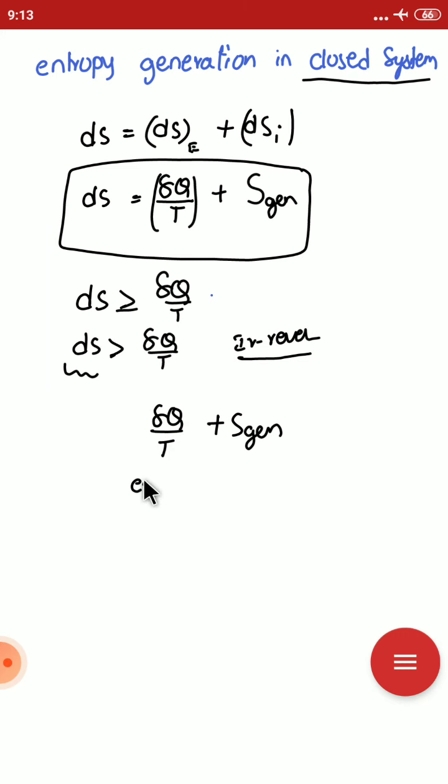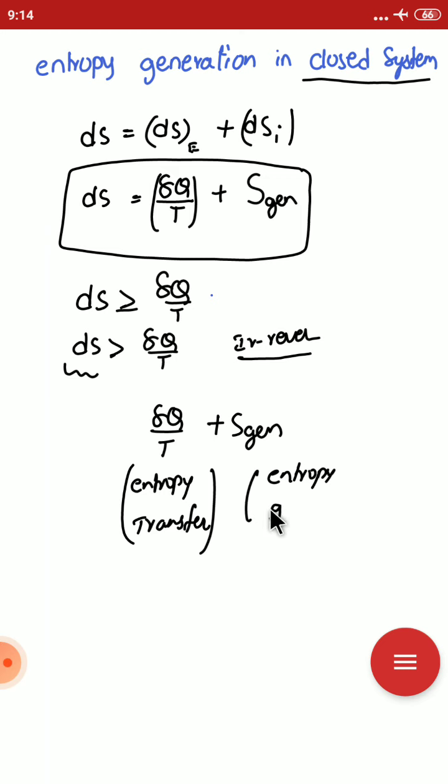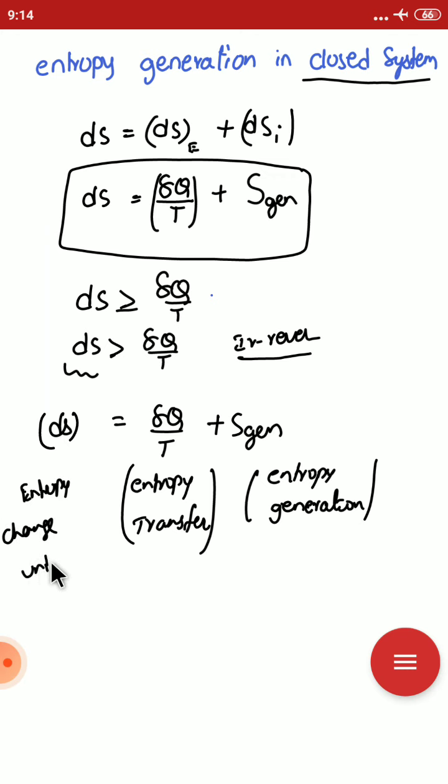This is the entropy transfer. This is the entropy generation, which is equal to the entropy change of the universe.